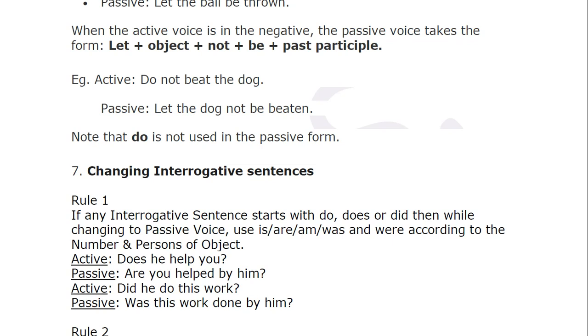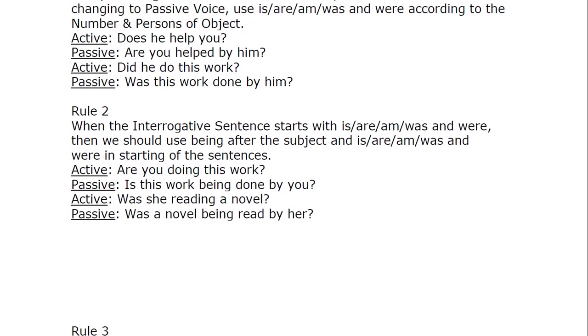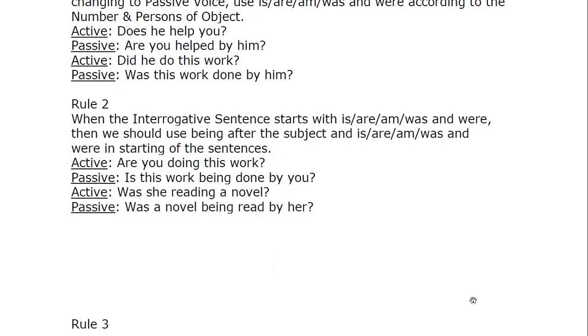So, can he do the work? See, he is your subject, do is the verb, and this work is what? Object. So you write this as it is. No need of doing anything. Just write this as it is. Can this work, what did they say? Be, and what is the past tense of this? Be done by him. Next one, will you teach the children? So will the children be, past tense of teach, taught. Be taught by you.